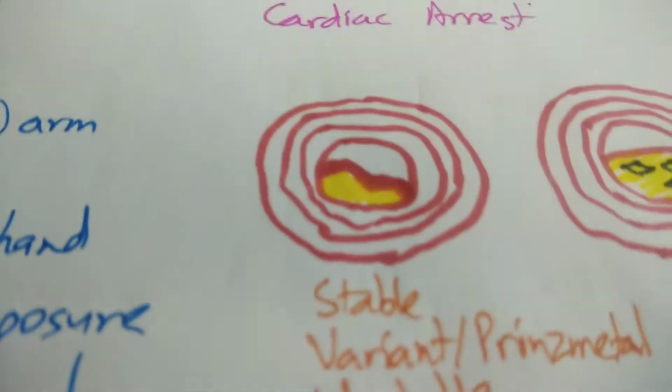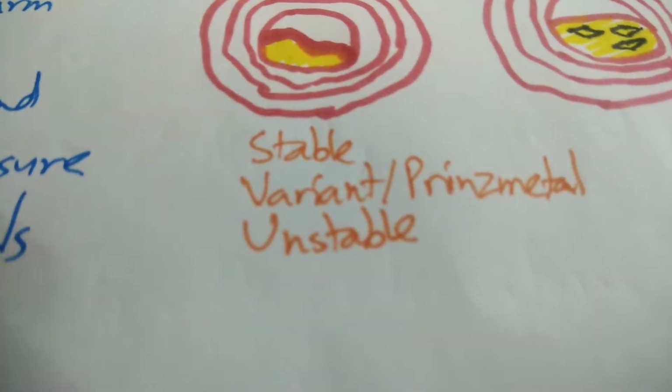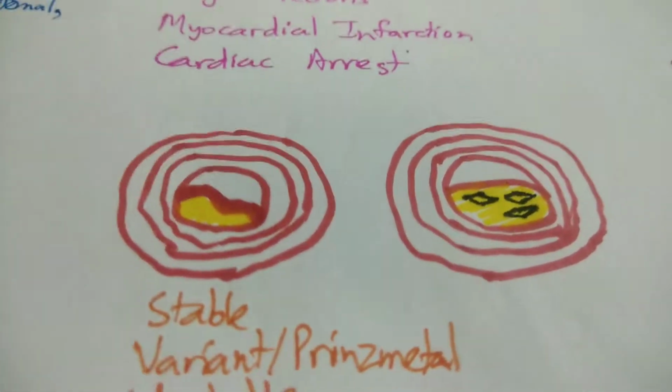So there are three types of angina. Sorry, I didn't explain this. There's stable angina, there's a variant of Prinzmetal angina, and there's unstable angina. So in the stable kind, you have this stable atherosclerotic plaque.